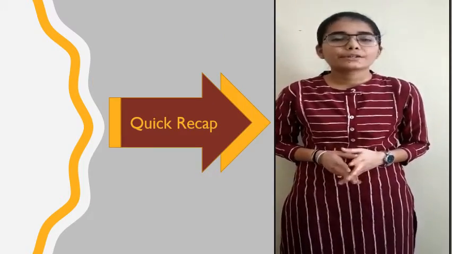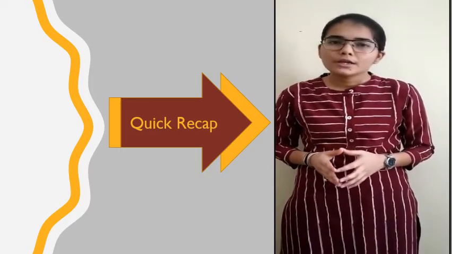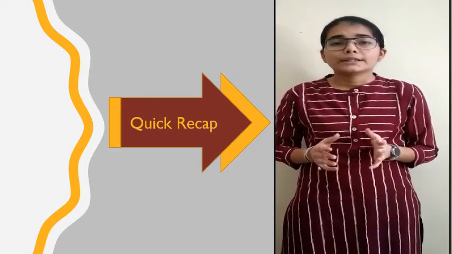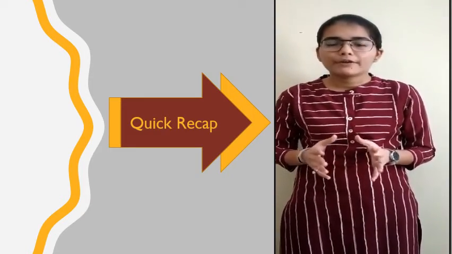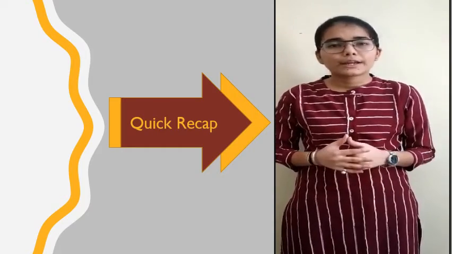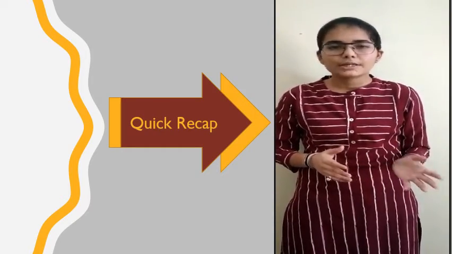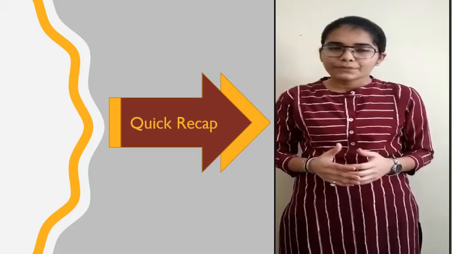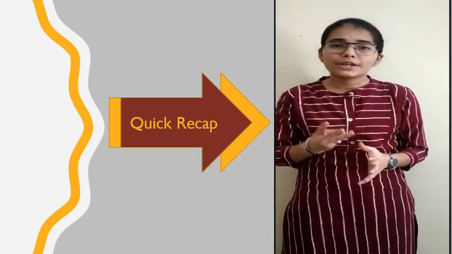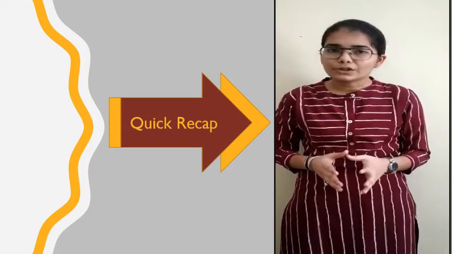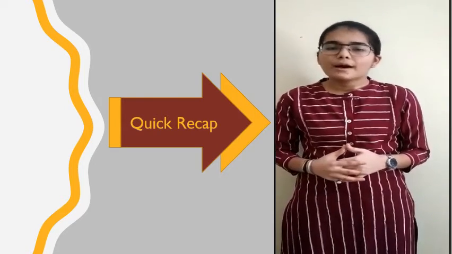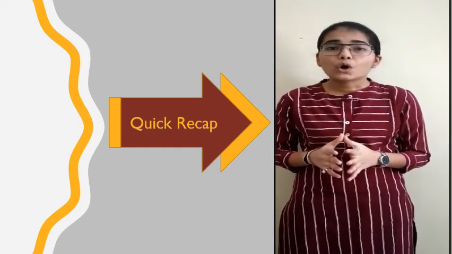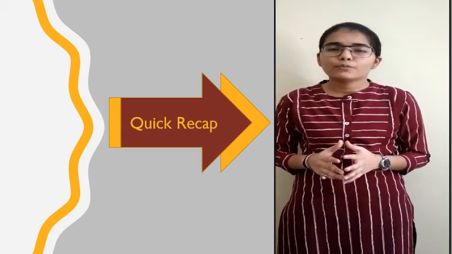As we have discussed today's topic, the natural boundaries of India, now we will have a quick revision of the topic. I told you that there are natural boundaries which cover India from all the sides. In the north, there are Himalayas. In the west, Arabian Sea. In the east, Bay of Bengal. And in the south, Indian Ocean. So, from that we can know that the three sides of India are covered with water, while on the fourth one, there is a mountain. India is a peninsular country because it is surrounded on three sides with water.